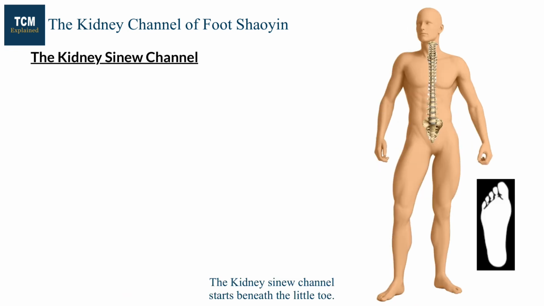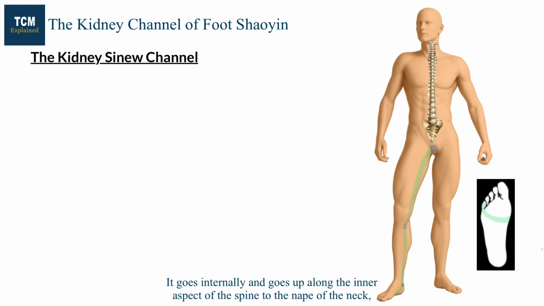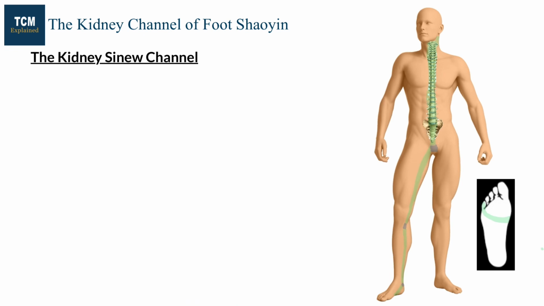The kidney sinew channel starts beneath the little toe. It joins the spleen sinew channel inferior to the medial malleolus and binds at the heel where it joins the bladder sinew channel. It goes up the leg and binds at the medial condyle of the tibia and at the genitals. It goes internally and goes up along the inner aspect of the spine to the nape of the neck, binding to the occipital bone and converging with the bladder sinew channel.